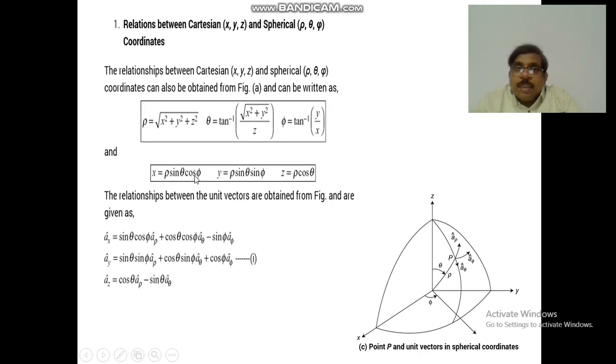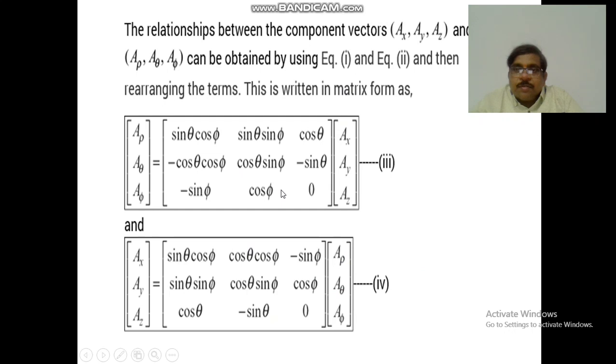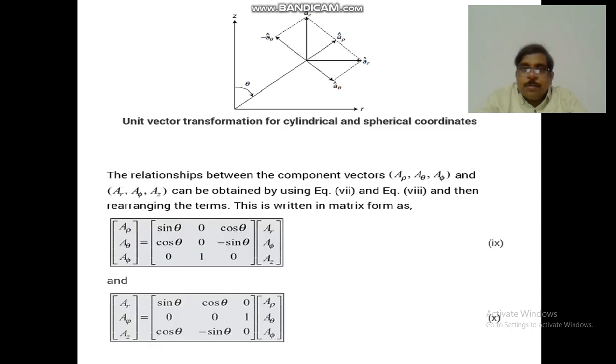Suppose it is given in the spherical coordinate system and we want the Cartesian coordinates, x is equal to rho sin theta cos phi, y is equal to rho sin theta sin phi, and z is equal to rho cos theta. These are the relations of the spherical coordinate system with the Cartesian coordinate system. So this is the representation of the spherical coordinate system. From that, we may convert one form of coordinate system into another form. This will be helpful for us while we are discussing further Coulomb's law and so on.